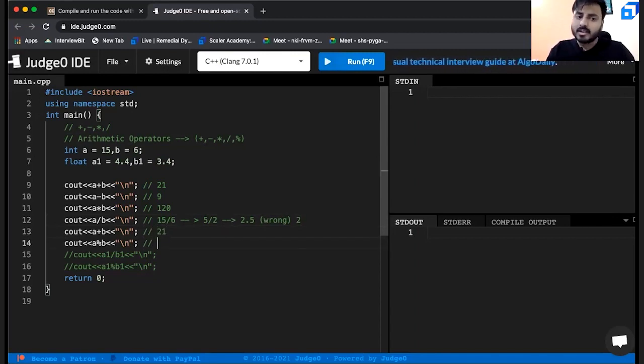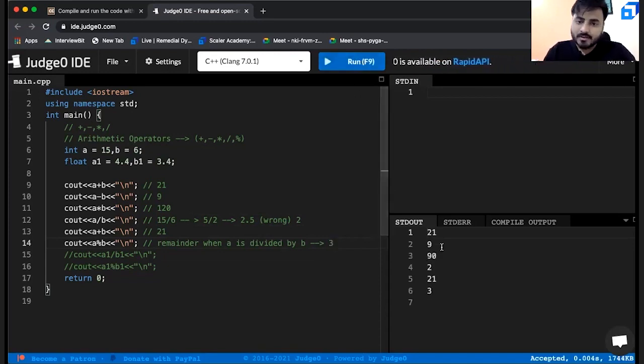Now let us see a modulus b. Previously, we discussed that a by b will give you the quotient. Understand that a modulus b will give you the remainder when a is divided by b. If you are dividing 15 by 6, what will be the remainder? The remainder is 3. So that will be the output. Let us run our code and check whether it is correct. Right. 21, 9, 120, 2, 21, and 3.